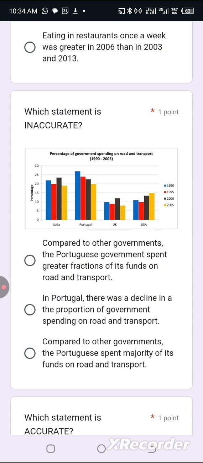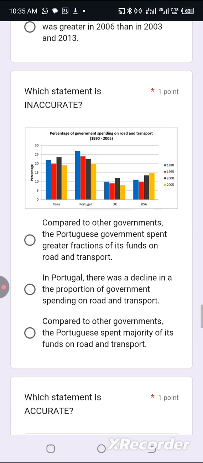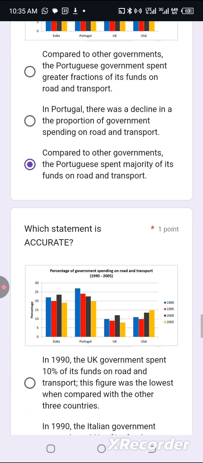In Portugal, there was a decline in the proportion of government spending on road and transport. That's correct. Option B is definitely correct, so it's not the inaccurate one. Option C, compared to other governments, the Portuguese government spent majority of its funds on road and transport. This is the wrong one. We don't know what they spent on other things. So we cannot say they spend majority of their funds on road and transport. When you say majority, that means you know what they spent on other things, and so you can say this one is the majority. Okay, so option C is off. Option C is the wrong one.